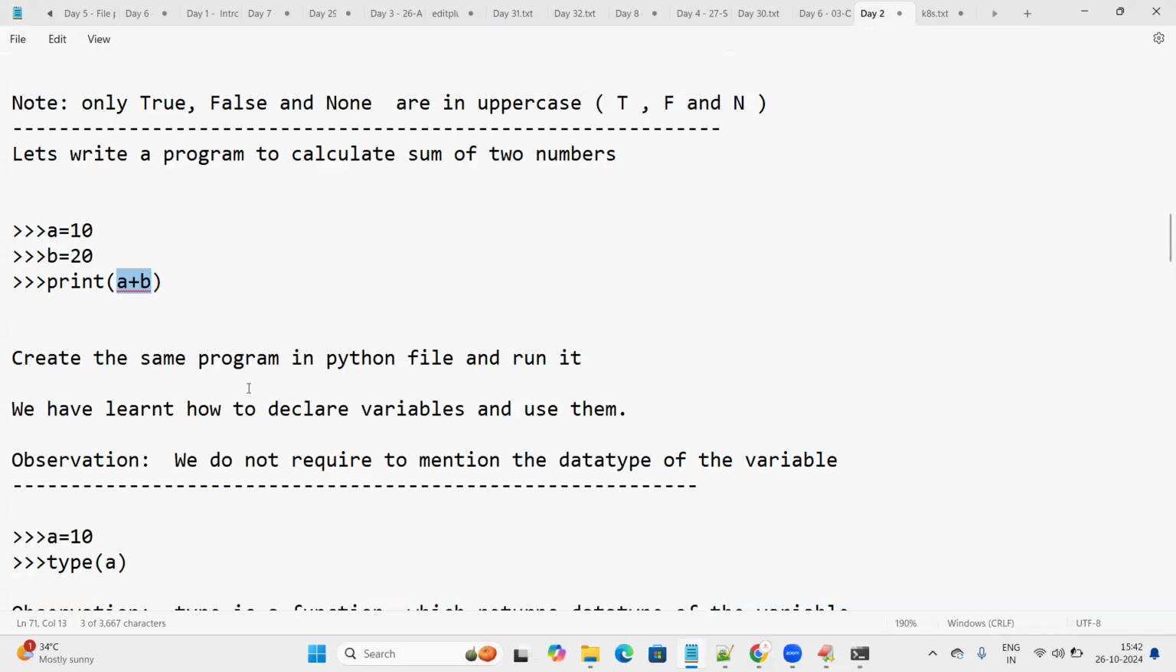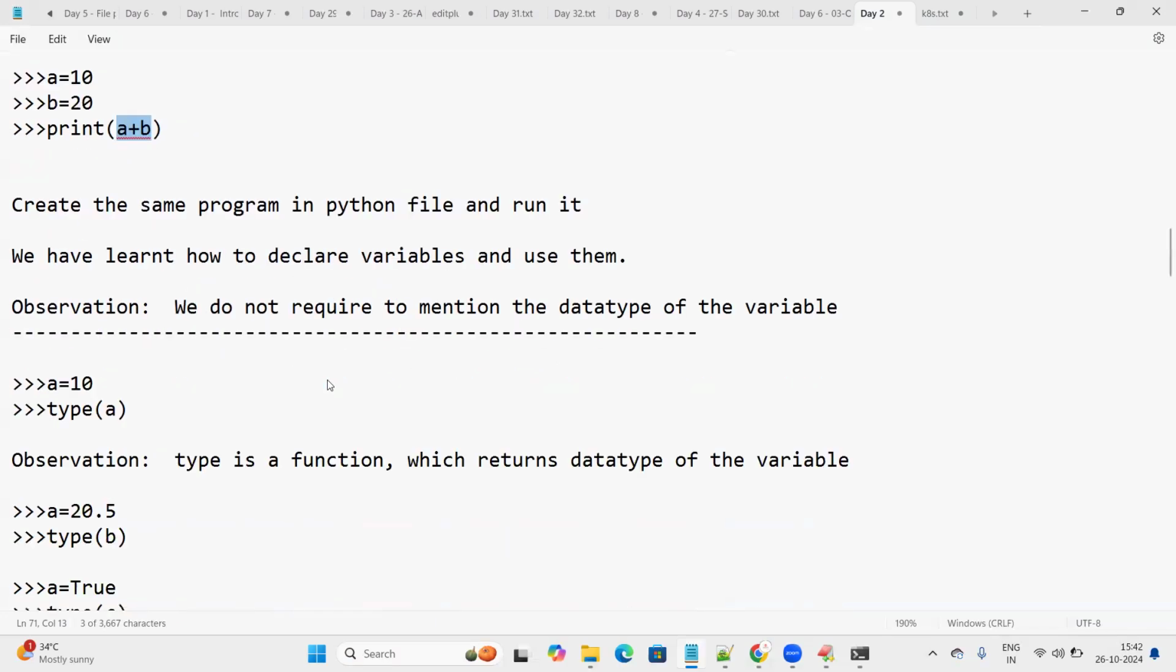And we can also see here, we are going to write the same program. We are going to understand a few other things with the help of the same program. A is equal to 10. So after writing A is equal to 10, I would like to show you.